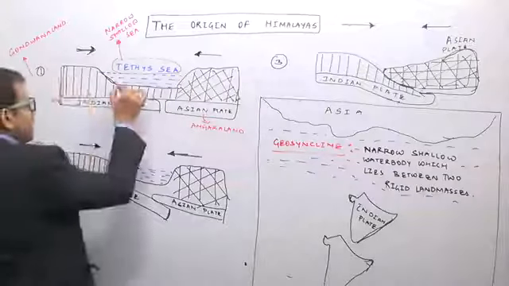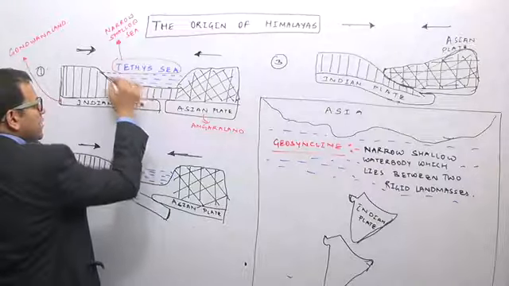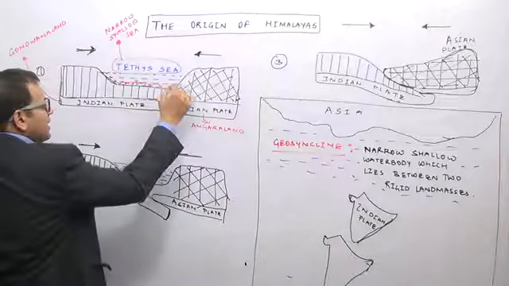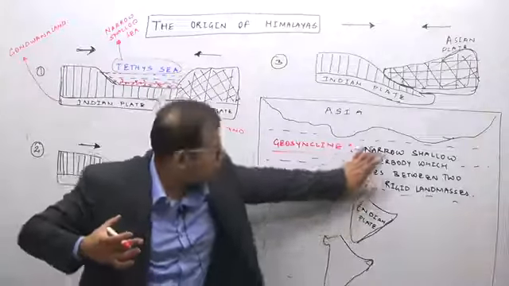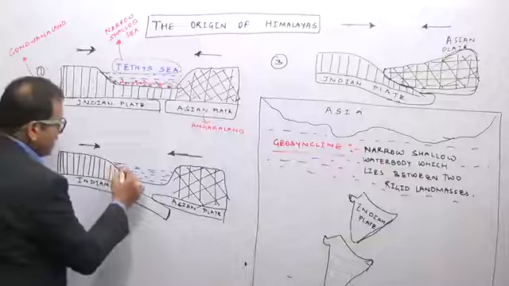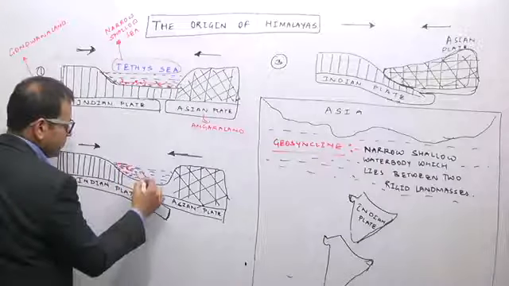And while going into the sea, a large amount of sediments, which I am showing with the red dots now, got deposited in the Tethys Sea. As the Indian plate moved from this position to the north, and from this position further northward, the amount of sediments in the geosyncline also increased.